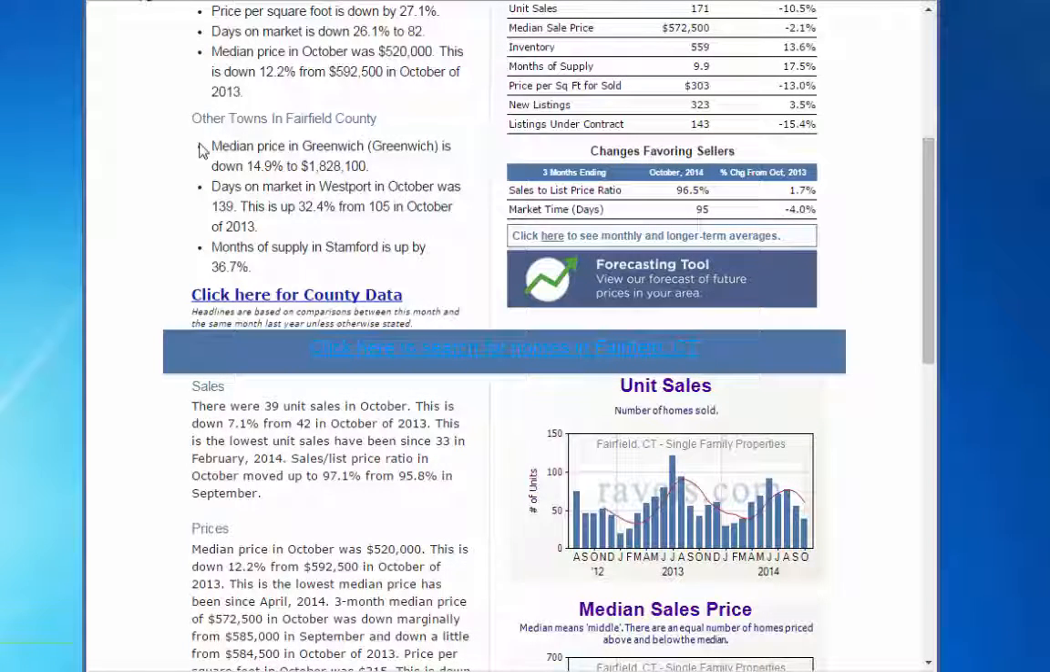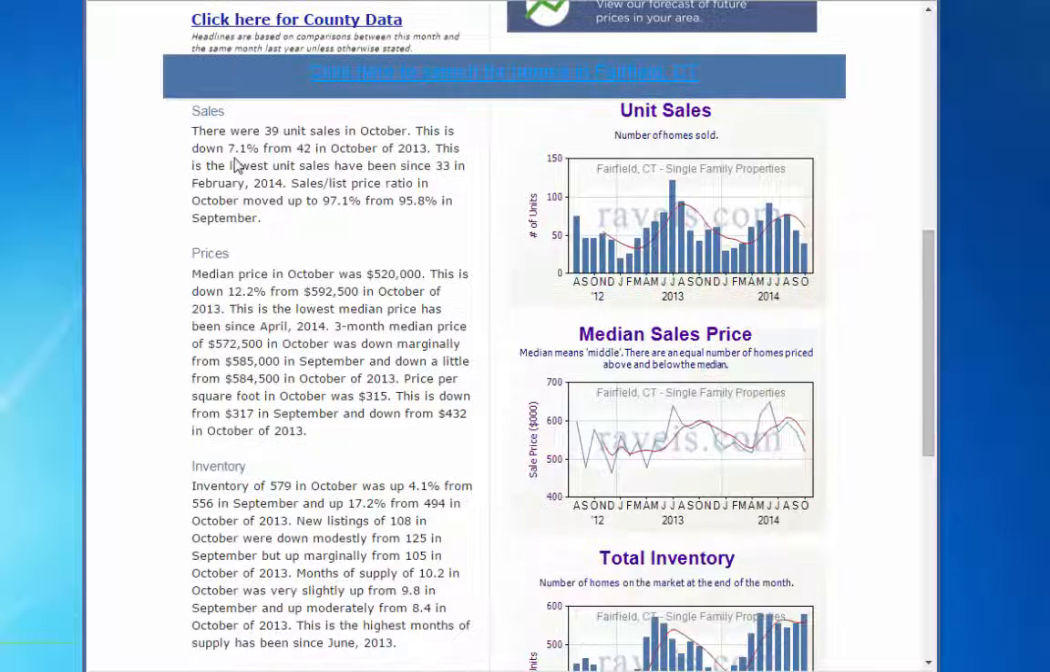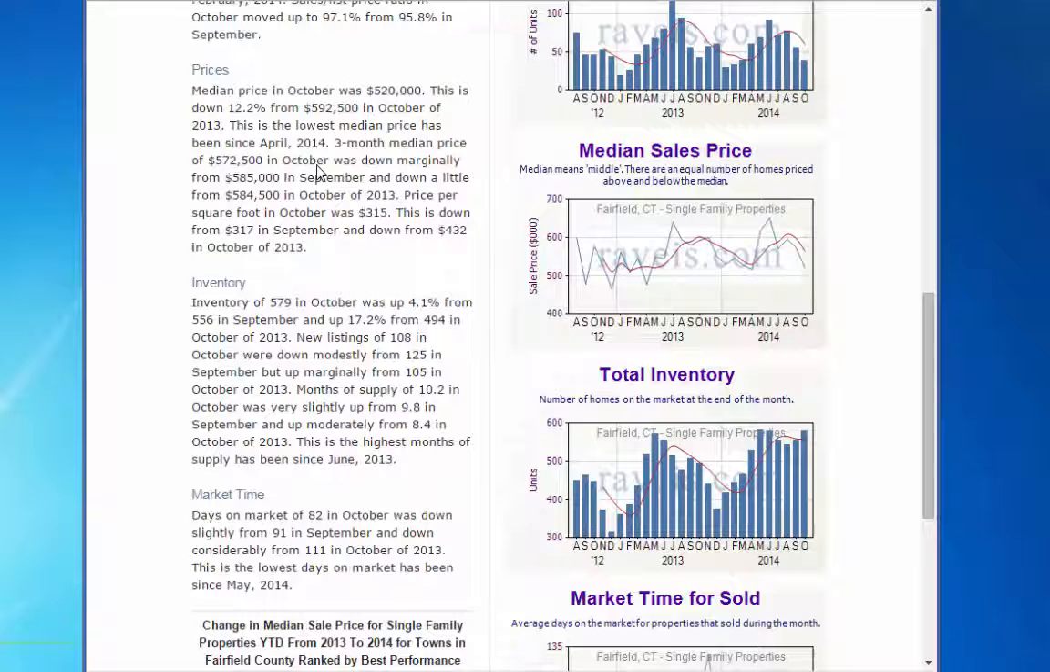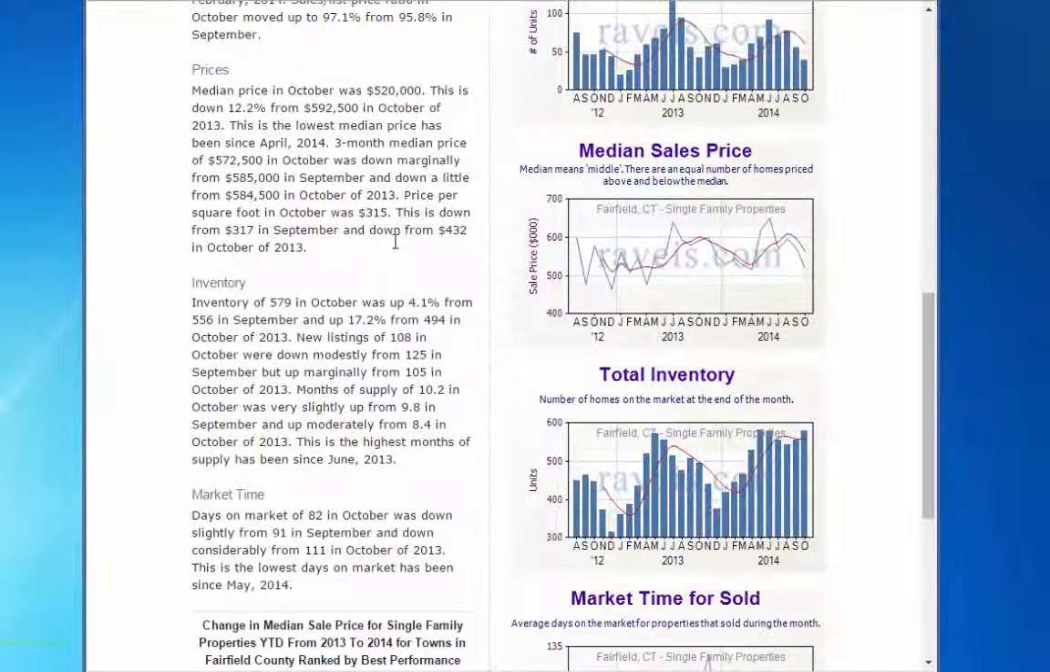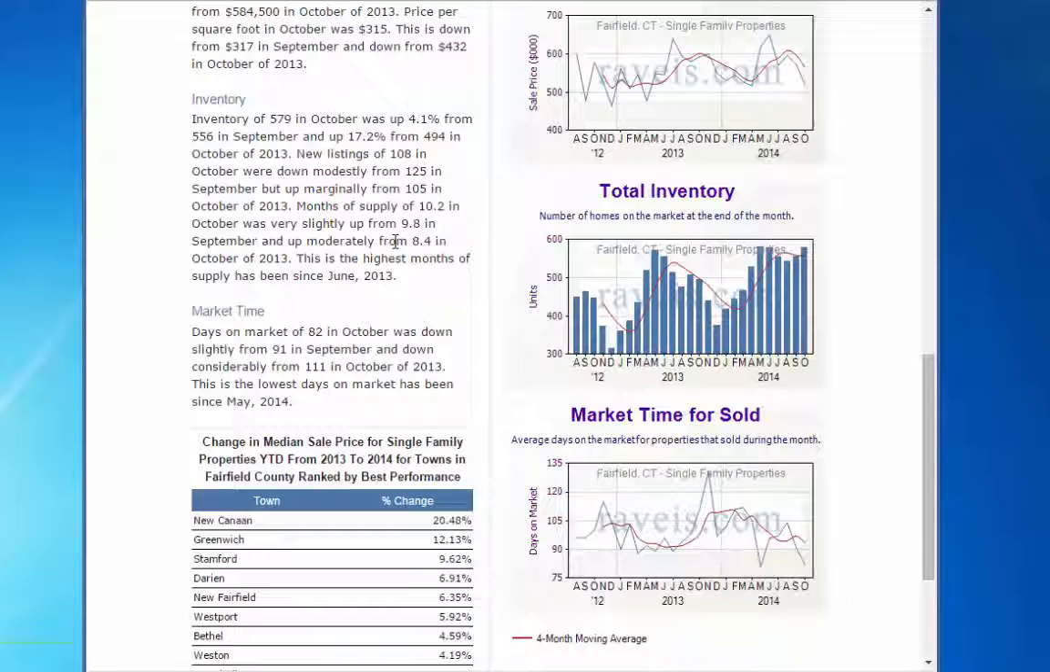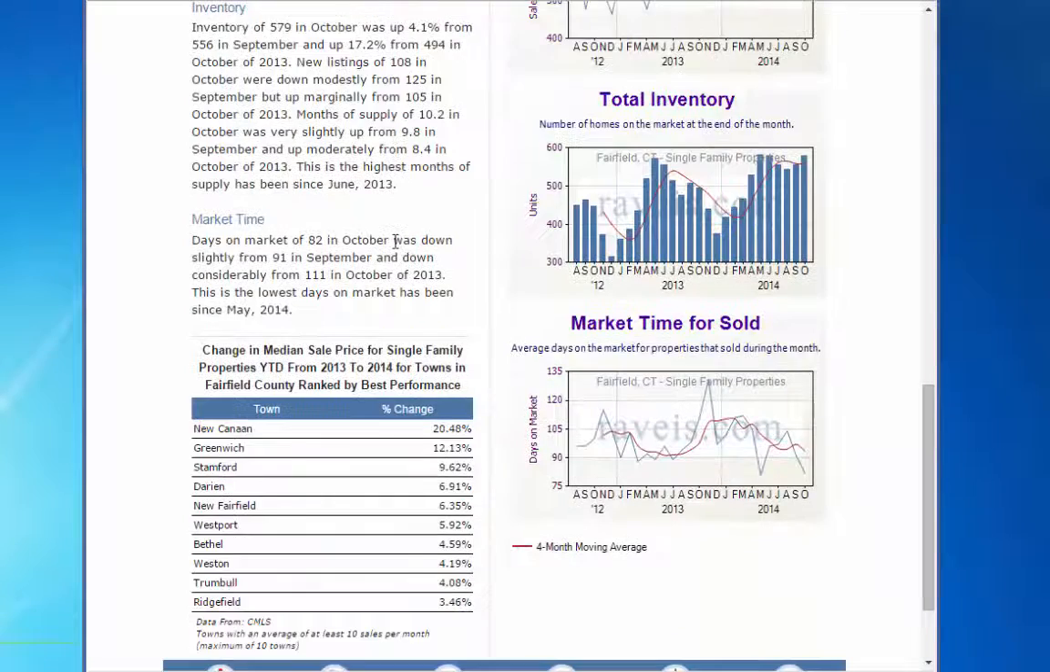Moving down into the body of the newsletter, there's a section of text on the left and charts on the right. So there's a textual description which has 4 paragraphs on sales, prices, inventory, and market time. And then the charts on the right have the comparable data series showing 27 months of data, so you get an idea of what's been happening in the last couple of years.